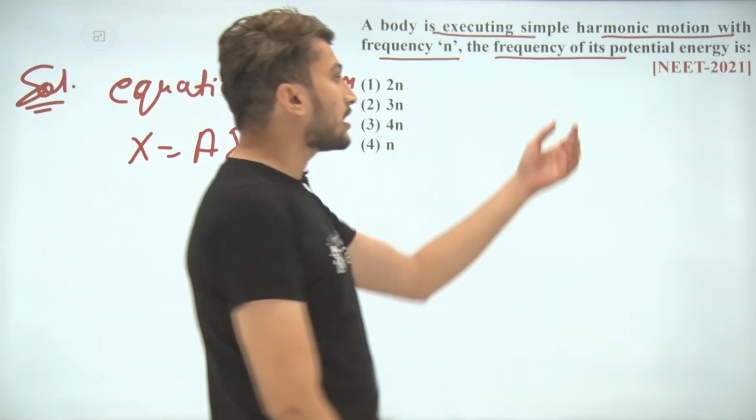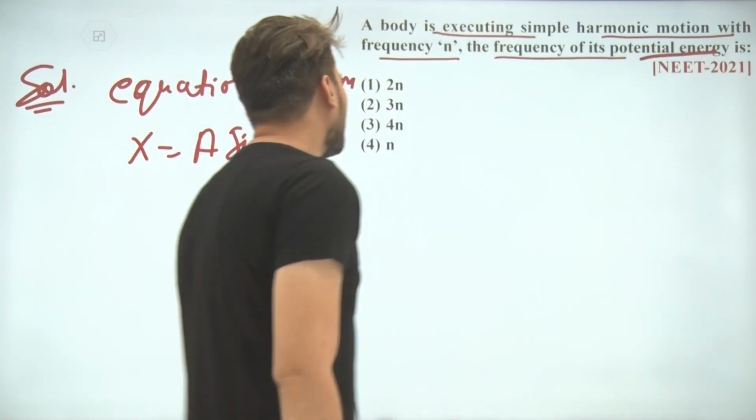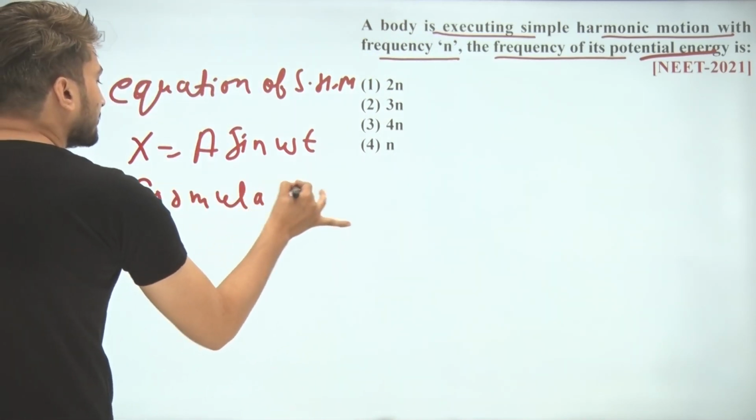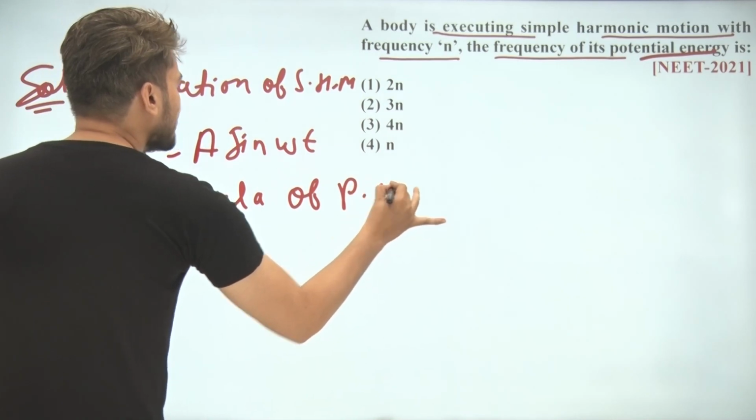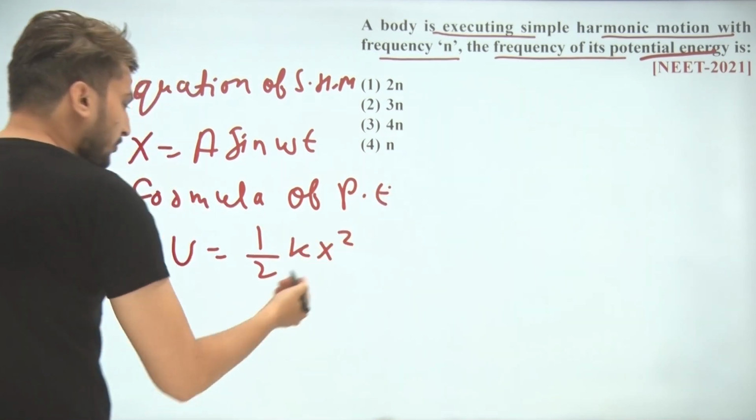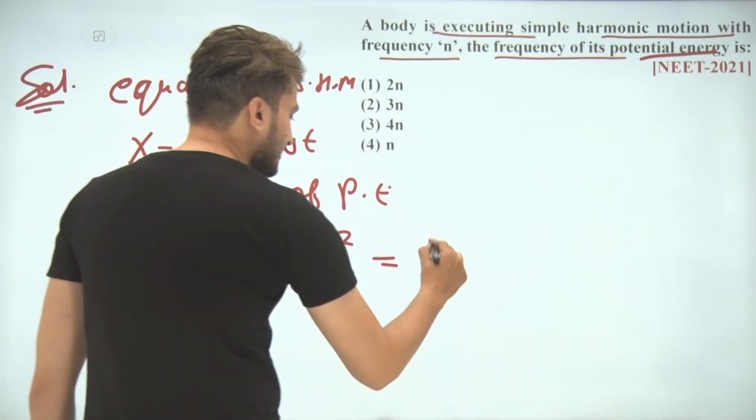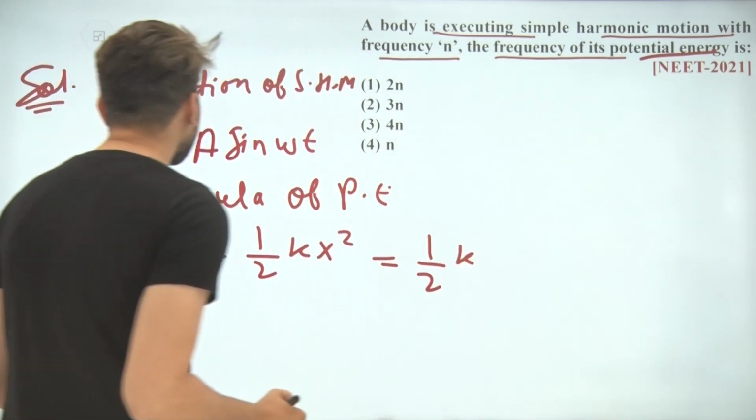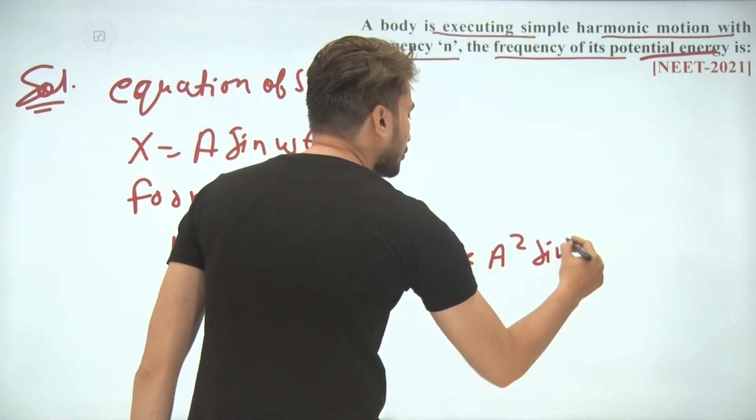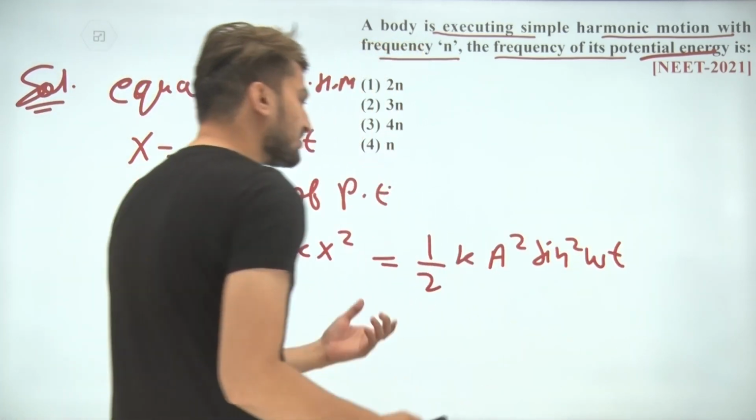Now students, if I am talking about potential energy, so we know that the formula of potential energy is U equals half k x square. Now we put the value of x here, so this is half k and x square, that means a square sin square omega t. So this is our potential energy.